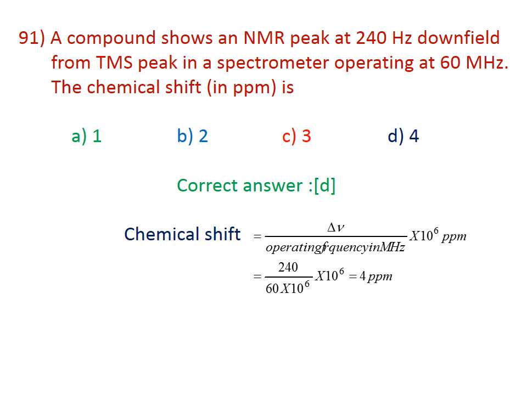The difference is 240. 240 divided by 60 into 10 to the power of 6, into 10 to the power of 6. The 10 to the power of 6 terms cancel. 240 divided by 60 will be equal to 4 ppm. Therefore, the correct answer for the question is D.